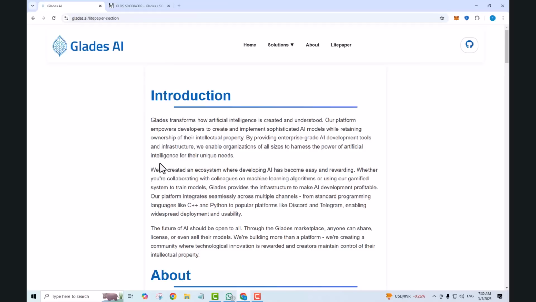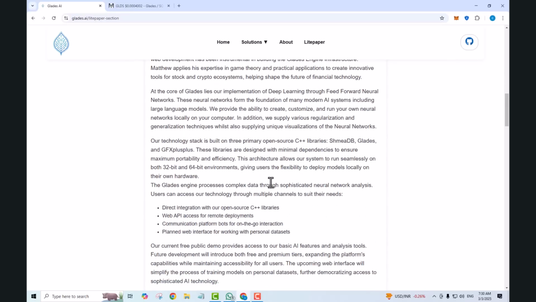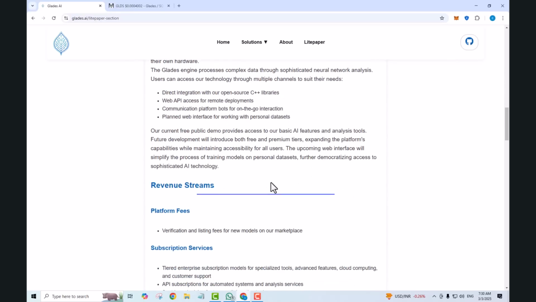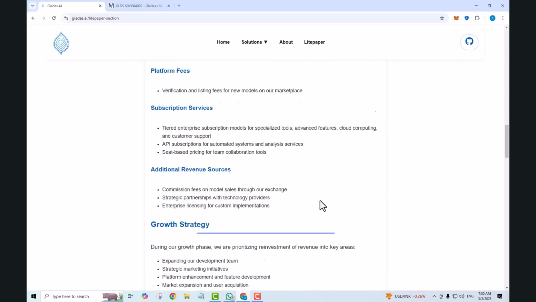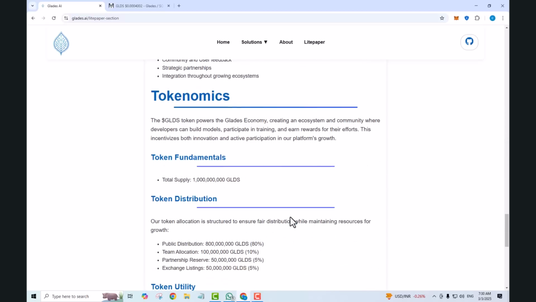Next you can see its light paper, in which you can see its introduction, its mission, project vision, its roadmap, its tokenomics, its ecosystem etc. You must read the whole light paper so that you can understand the whole project and generate maximum earning through it.